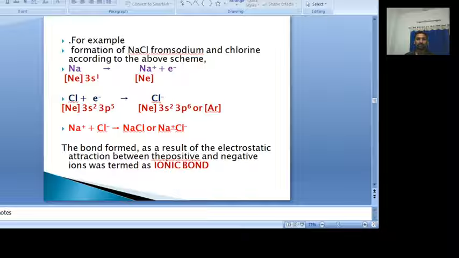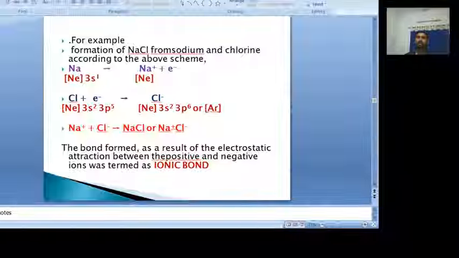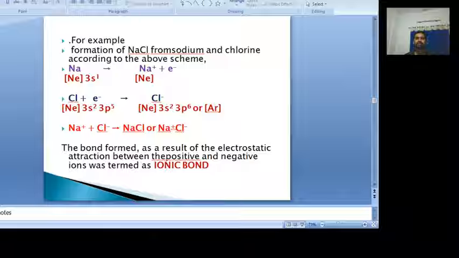So sodium and chlorine are linked together by one of the chemical bonds, that is the ionic bond. To form the ionic bond, a transfer of electrons takes place from sodium to chlorine. During the transfer of electrons from the sodium to chlorine, both atoms attain the stable electronic configuration, that is 8 electrons in their valency shell. That's why sodium and chlorine combine to form a chemical bond called the ionic bond. As a result, they become stabilized by the formation of the sodium chloride molecule.